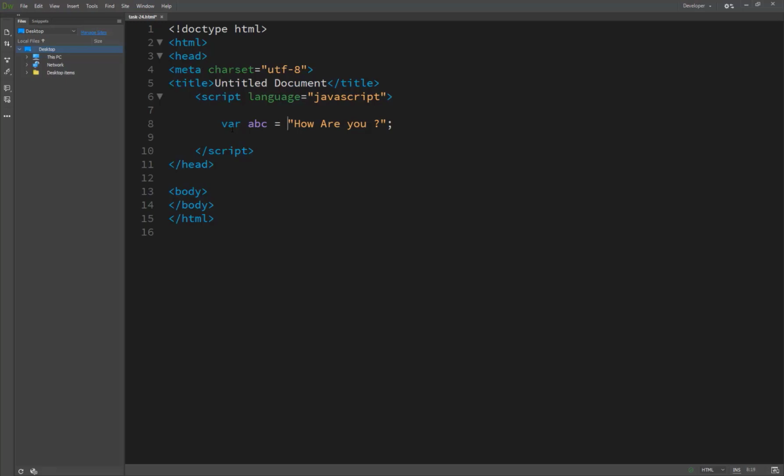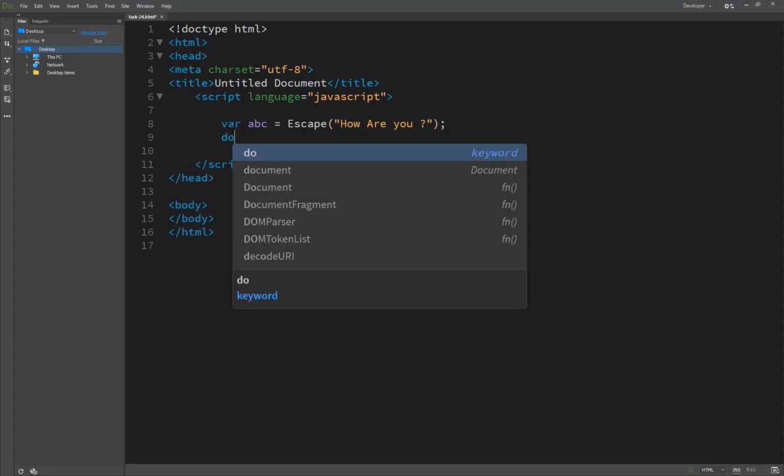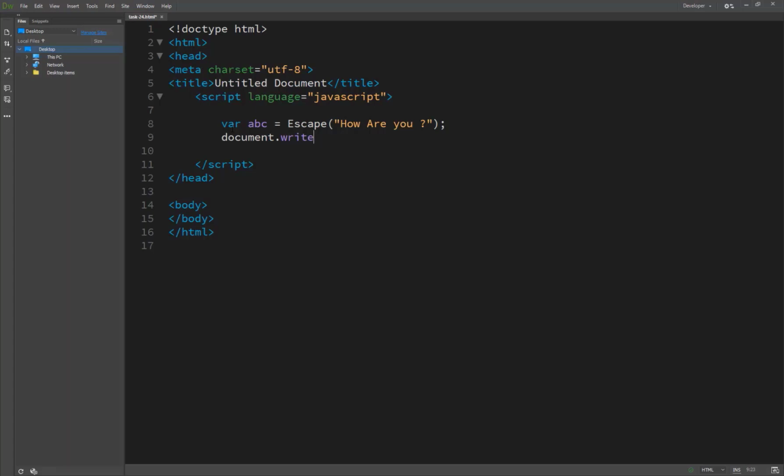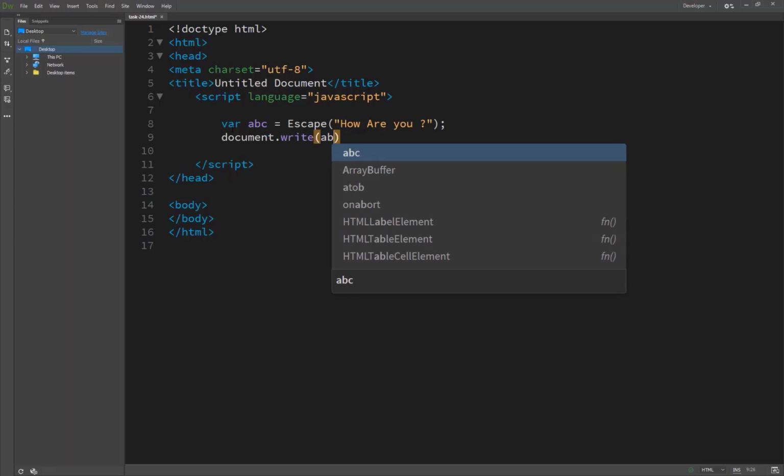Before this, I must use a function, because I am calling the function. And inside the function, as I have already told you, if there is no argument, we must still use parentheses. Now we get the result here by using document.write, and inside it, abc.